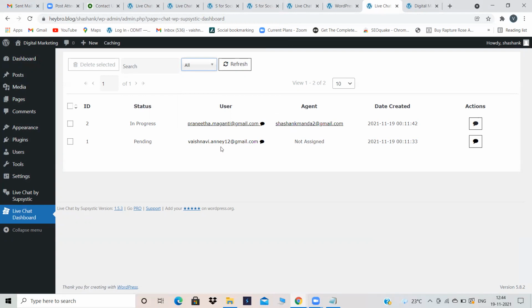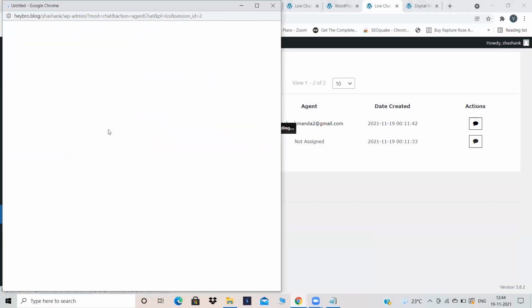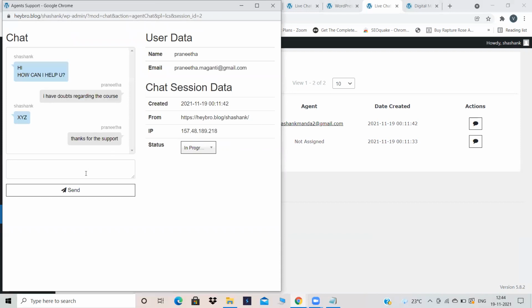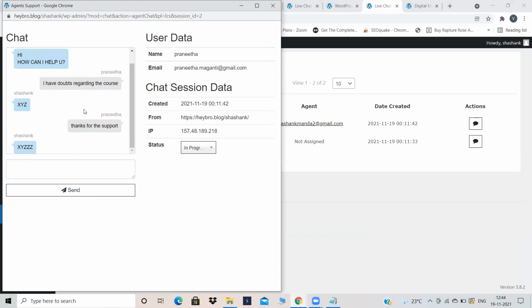What is the status for this particular email ID? It is still pending because I have not replied to this particular person. I have only replied to this particular person. That is the reason it is in progress. That means the chat is going on. If I want to chat again, I can just click on that particular email ID and chat again, whatever I want. Like this, you have to chat with a particular person.